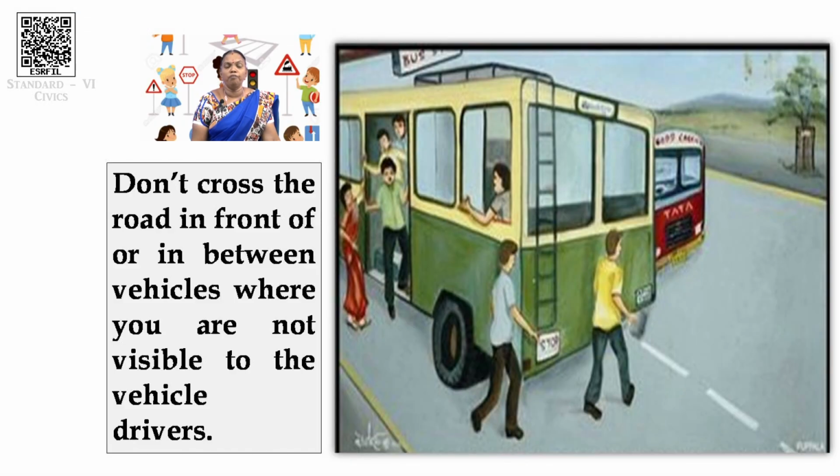Next point is, don't cross the road in front of or in between vehicles where you are not visible to vehicle drivers. This is very, very important. As we get down, what will we immediately do? We will look just back, we will not be aware of what vehicle is coming from the opposite or which is hiding. The drivers also may not know we are coming. They may just start, which may cause some accidents or injuries to you.